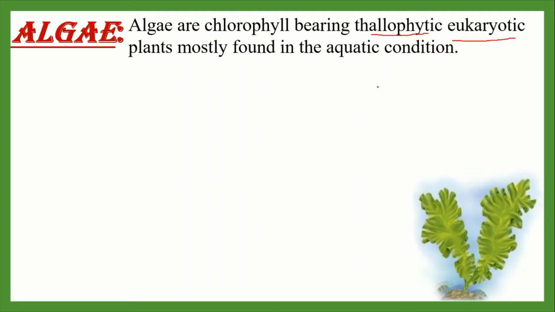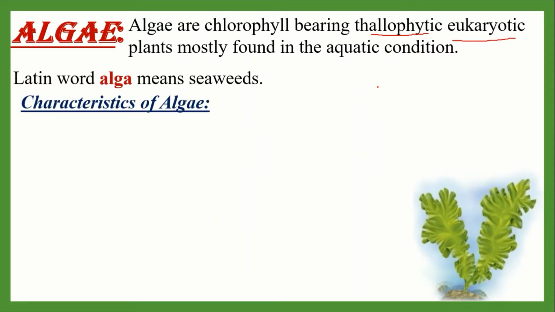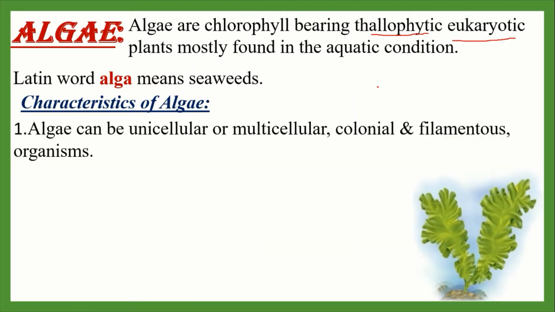And the word algae is derived from a Latin word, alga, and alga means seaweeds. Now let's see the characteristics of algae. First one, algae can be unicellular, multicellular, colonial and filamentous. Here unicellular means it is made up of one cell. Multicellular means it is made up of many cells, and colonial means many algae living together forming a colony. It is called a colonial structure. And filamentous, they look like thread or thin hair-like structures.